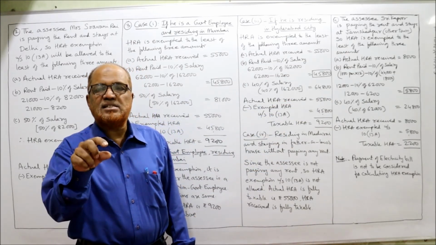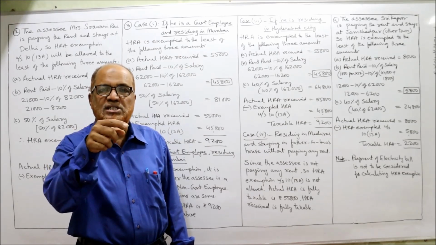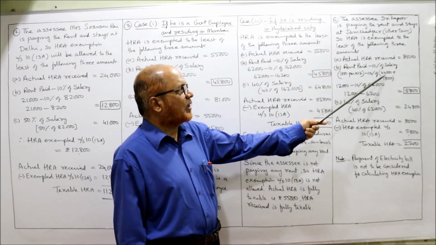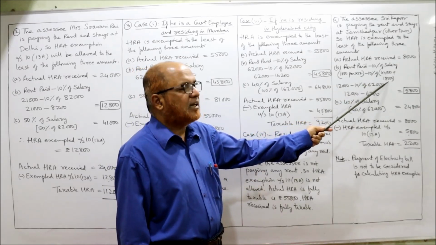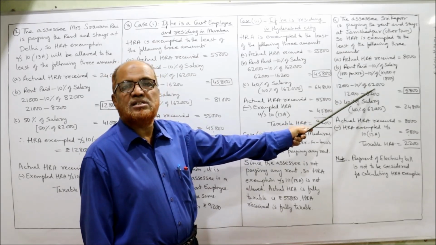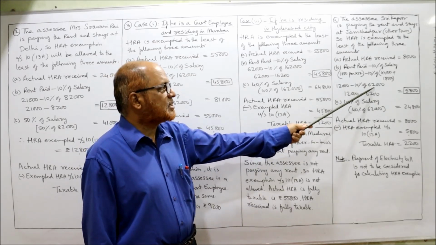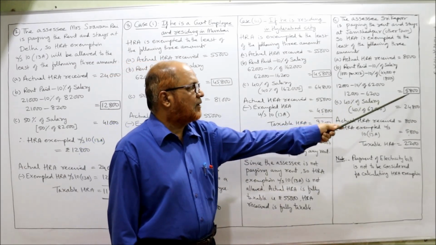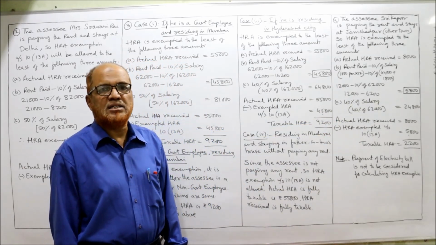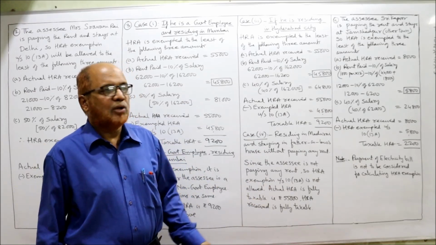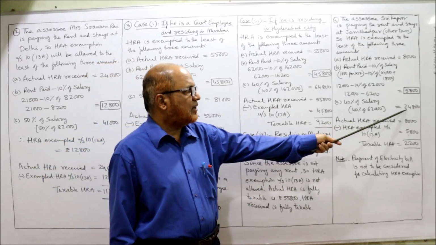Salary means basic plus DA, because DA is entering for retirement benefit. So 44,000 basic and 18,000 DA, both combined, 62,000 is the salary. 10% of 62,000 is 6,200. 12,000 minus 6,200, 5,800. Next, 40% of salary because staying at other town. So 40% of 62,000, 24,800.